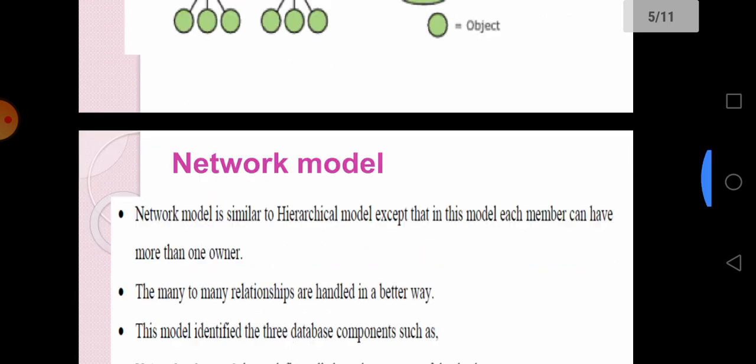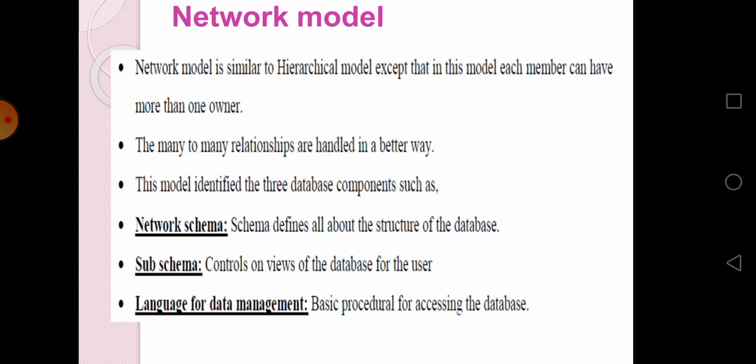Let us move to the network model. The network model is similar to the hierarchical model. Here many-to-many relationships are handled in a better way. The model has three database concepts: one is network schema, another one is subschema, and the third one is language for data management.